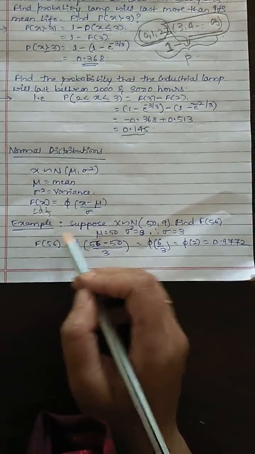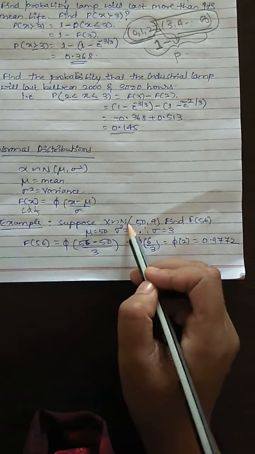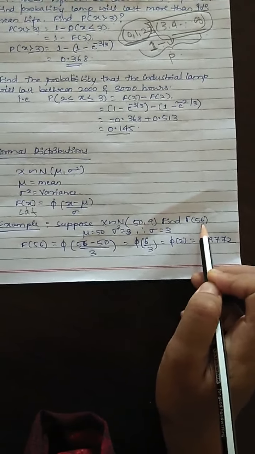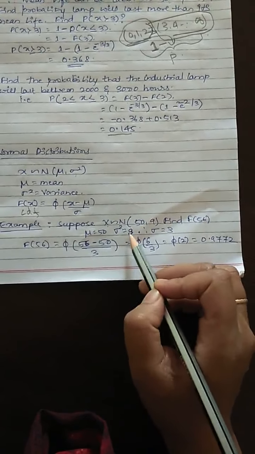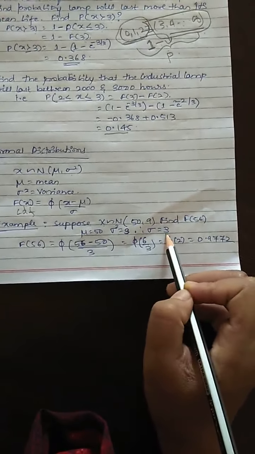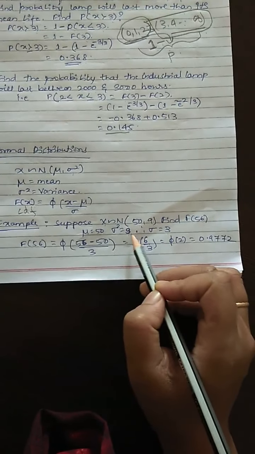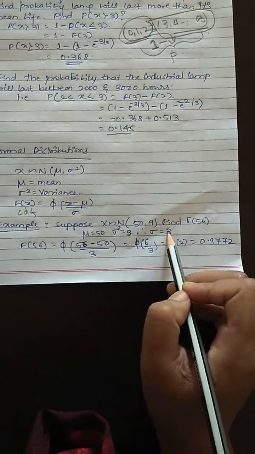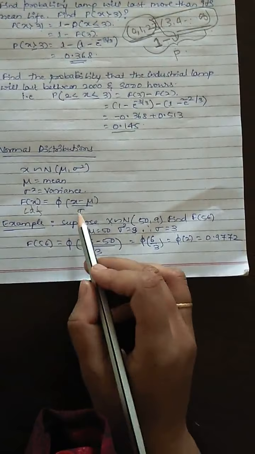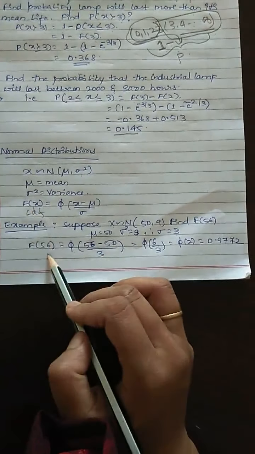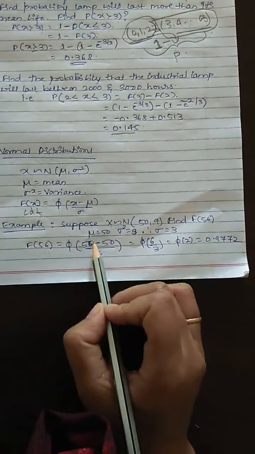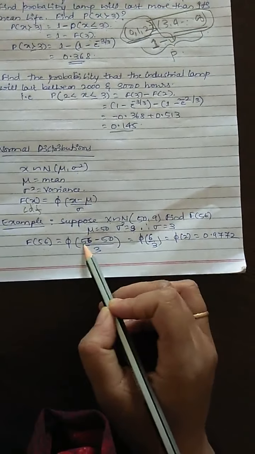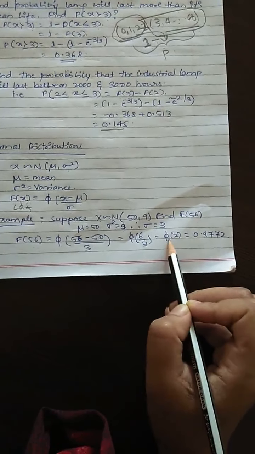So let us calculate here. Suppose they are saying x is normally distributed with mu and sigma square. Find F of 56. Mu is given as 50, and sigma square is 9. What is sigma? It is the square root of 9, which is 3. F of 56 is phi of (x minus mu) divided by sigma. X value is 56, mu is 50, sigma value is 3. So 56 minus 50 divided by 3 gives phi of 2.